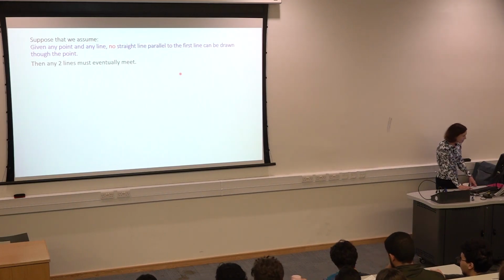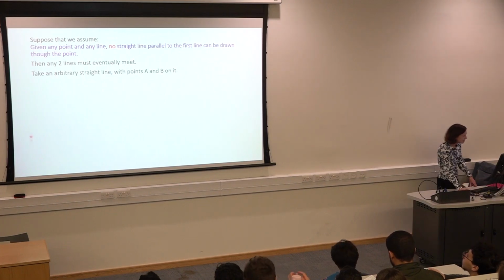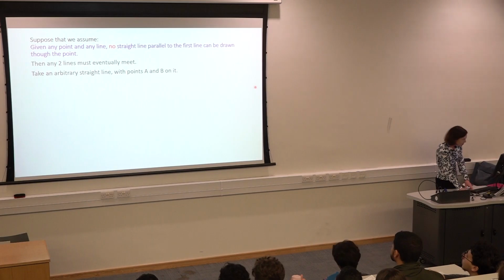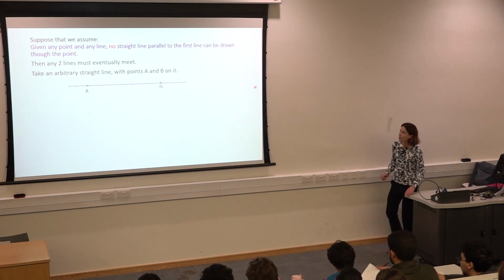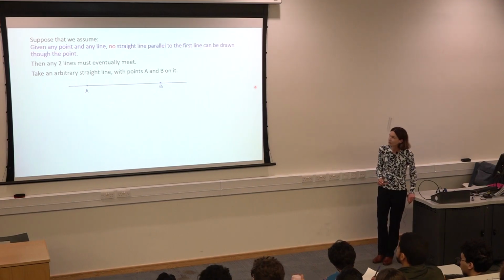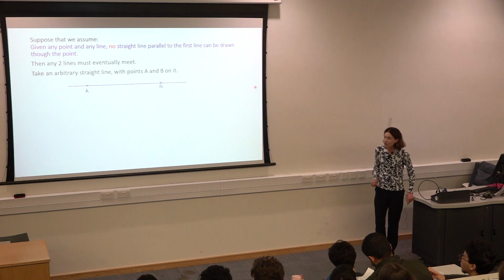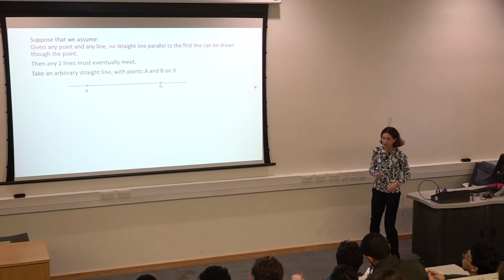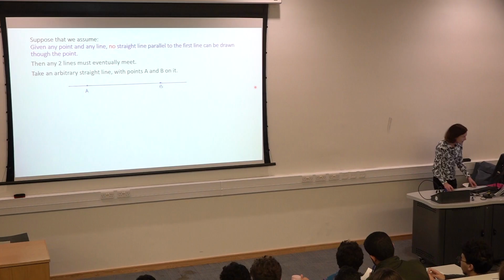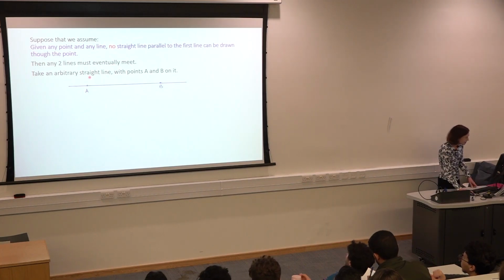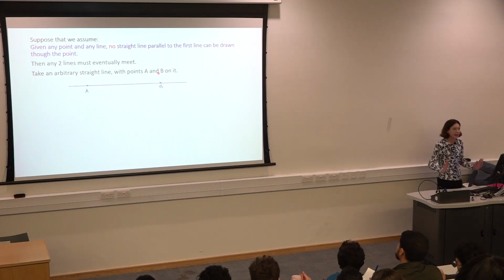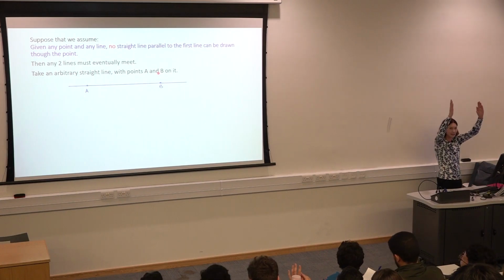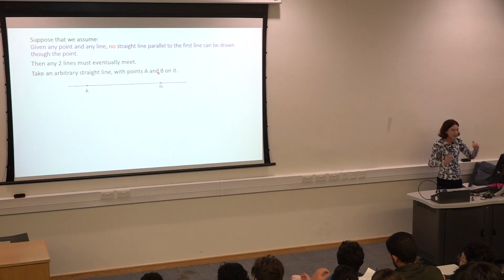So what do I want to do? I want to start with any straight line in my geometry with 2 points on it. And I want to see what happens when I extend this straight line infinitely in both directions. So, to start with, can we draw a perpendicular line here and a perpendicular line here? Yes, 90-degree lines, two 90-degree lines going up. And I extend them. What must happen when I extend them? They must intersect, yes? So I'm going to draw that.